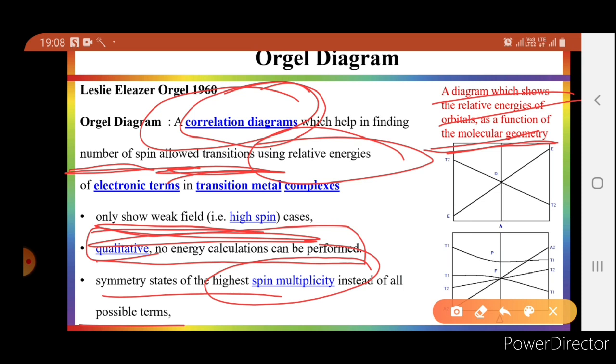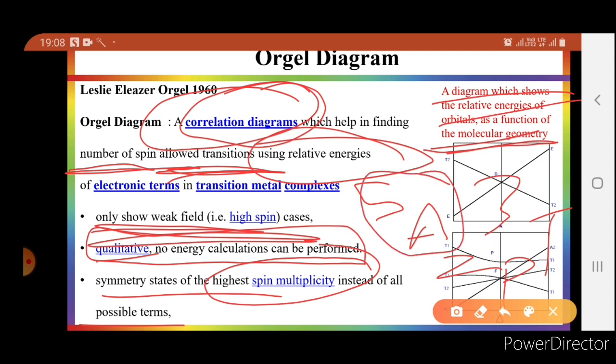What does it mean? It means that for a given configuration there may be many terms which do not have similar spin multiplicity. Suppose one is 5A, second is 3T, third is 2P. So this will only describe the transition of 5A. No other transition will be described by this diagram. So these are the limitations of Orgel diagram. All these limitations can be easily overcome by Tanabe-Sugano diagram.